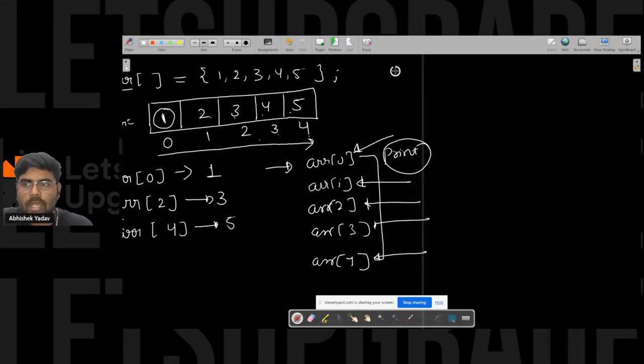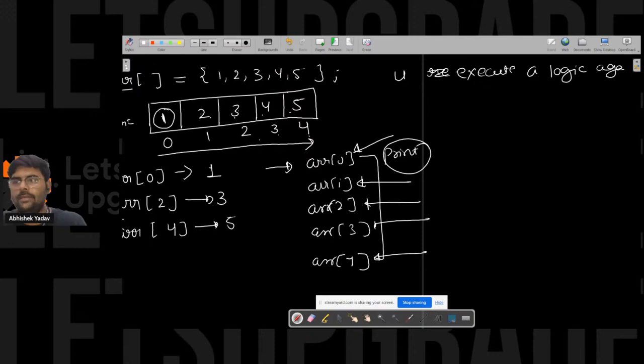So when you execute a logic again and again, you can use an iterative statement. We have different iterative statements, that is the for loop, while loop, and do while loop, right everyone?